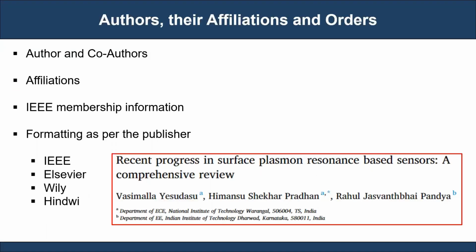Next is to label the author and co-author names of your research paper. Check their latest affiliations and update them accordingly. If there is membership information, you may have to provide that, such as senior IEEE member after the relevant author's name. You will have to format this information as per the publisher's predefined format.